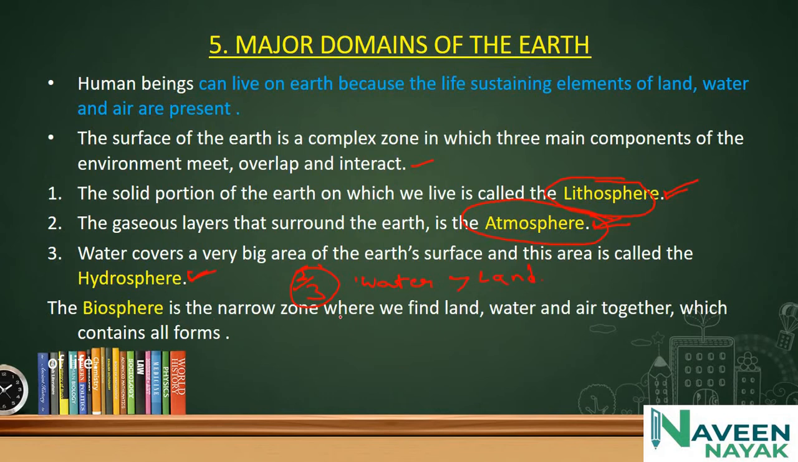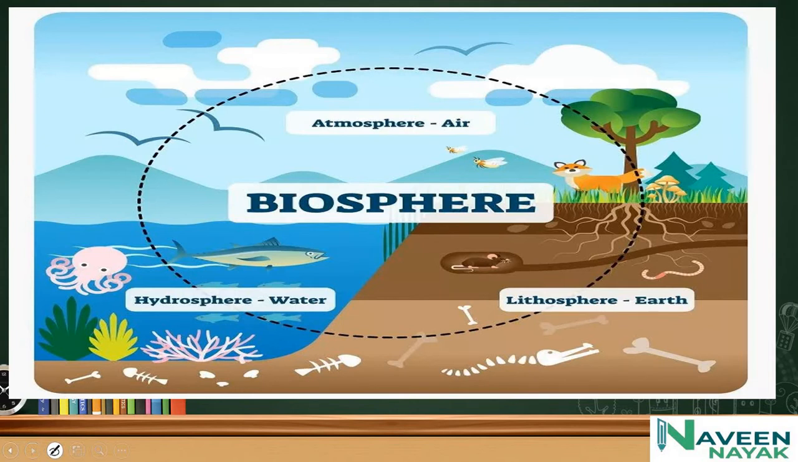The biosphere is the narrow zone where we find land, water and air together, which contains all forms of life. Let's see what the biosphere is. You can see the interaction of three zones: atmosphere, which is air; hydrosphere, which is water; and lithosphere, which is earth. The interaction of these three zones forms the biosphere, where life for human beings is possible.